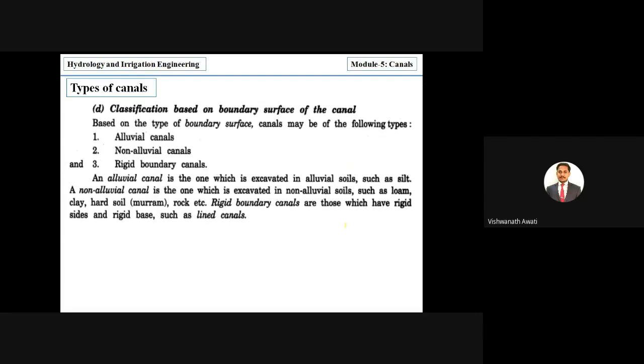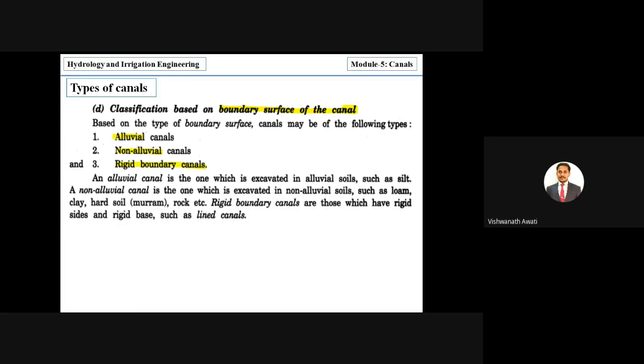And the next type of classification is the classification based on the boundary surface of the canal. So it is the boundary surface of the canal. Based on the type of boundary surface, canals may be classified into the following types. One is alluvial canal, non-alluvial canal, and rigid boundary canals.